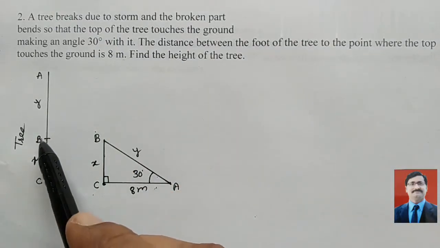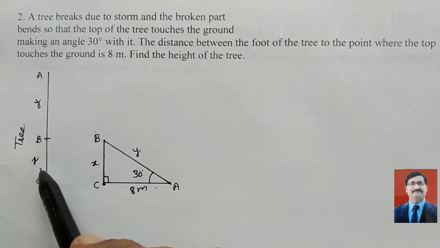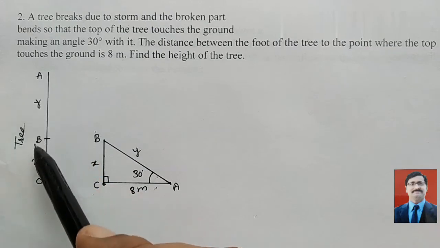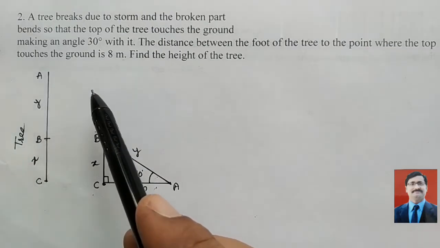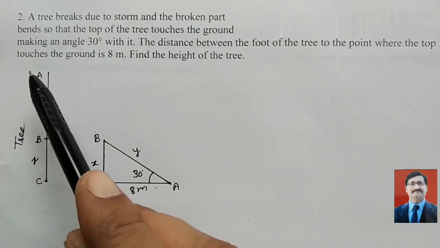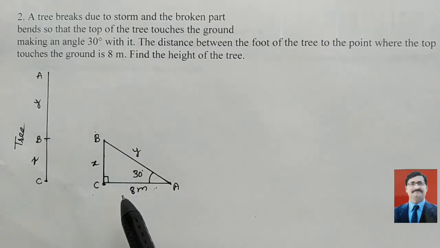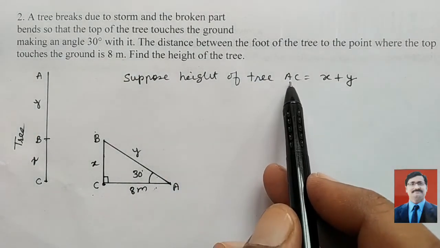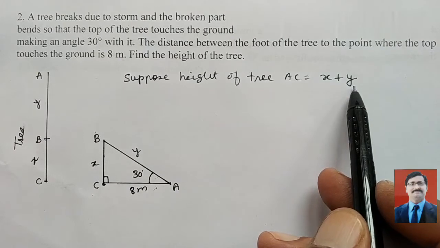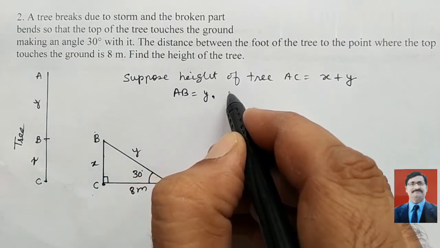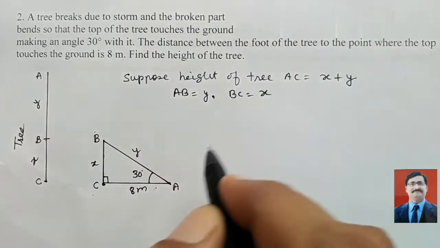Look here, suppose here BC height is X, and the above part, means AB height, is here Y. So look here, the height of the tree will be X plus Y, okay. So first of all, we can write, suppose the height of the tree, that is AC, is equal to X plus Y, and here AB equals Y and BC equals X, we can suppose.